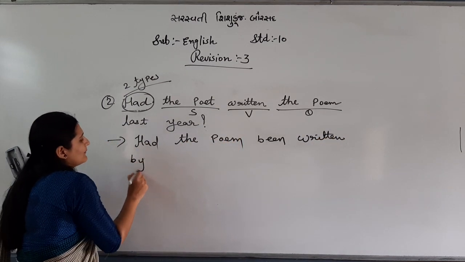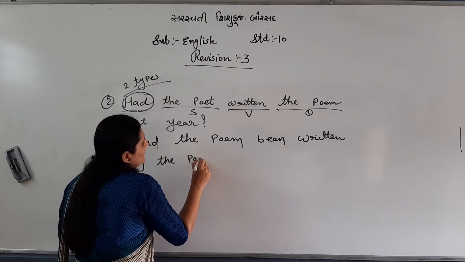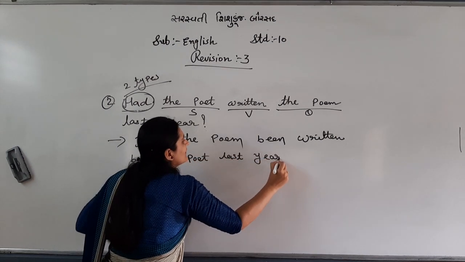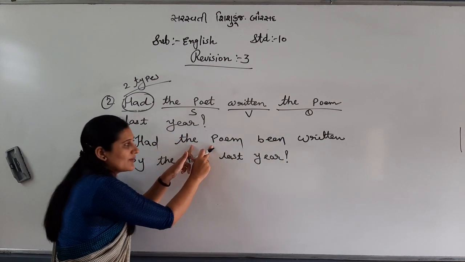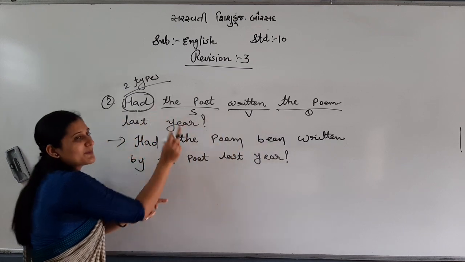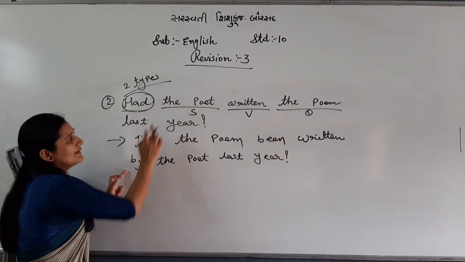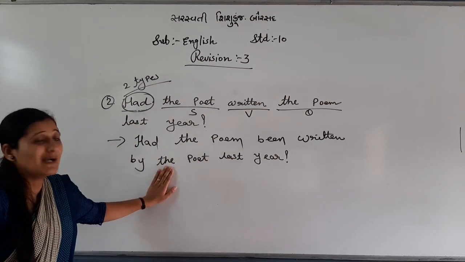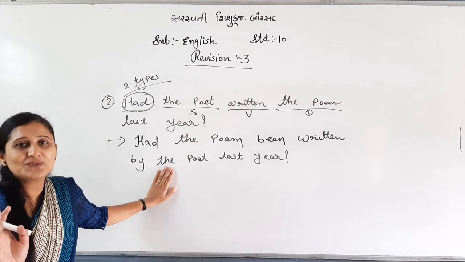Then the subject, and before the subject put by: by the poet last year. The question will remain a question, compulsory there. See, had, object the poem, been because past perfect tense, then V3 written by the poet last year. Had the poem been written by the poet last year? Question, right? Do passive. Clear, my students?